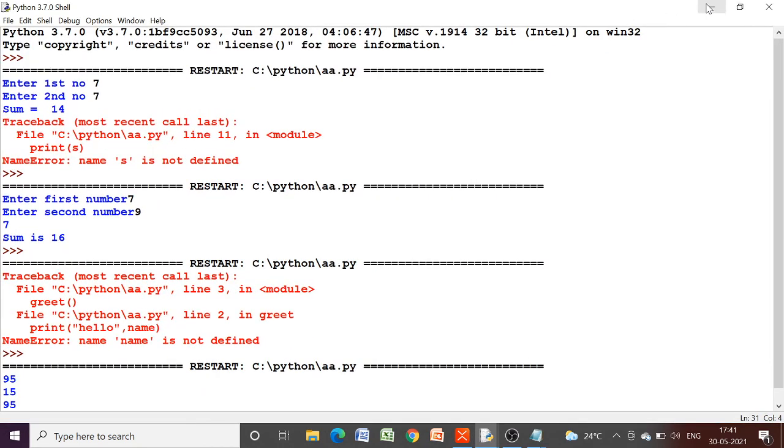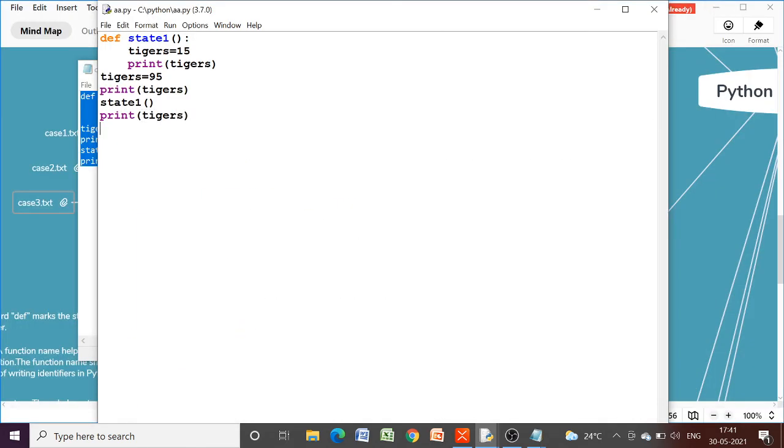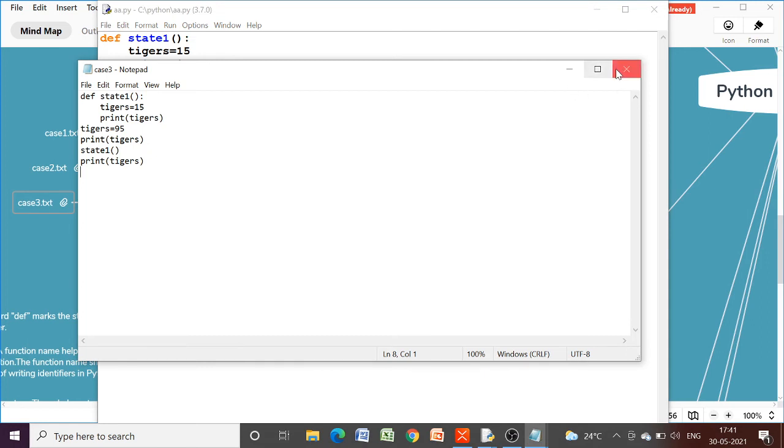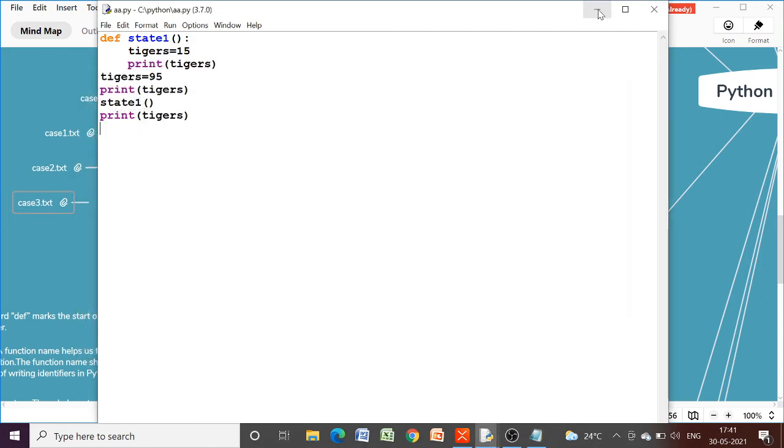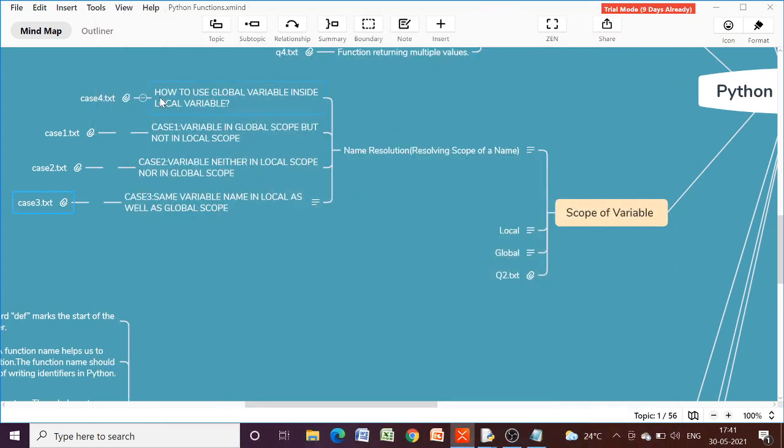Okay, but what if you want to access this variable inside the function definition? The situation is the same. We have a same-name variable in local scope as well as global scope, but we want to access the global one inside our local scope. But this is not a good programming practice. You should just know how this can be done. So if you want to use the global variable inside the local scope, what should be done? Let us try to understand this again with the help of an example.